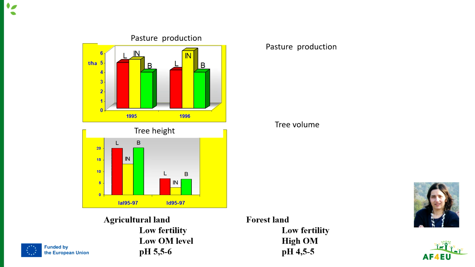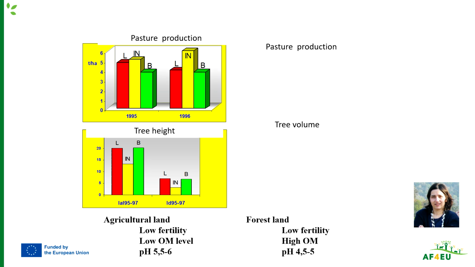However, when we add the sewage sludge, the tree and the pasture production are high. The reason behind this is that the addition of sewage sludge increases the soil organic matter content, and therefore the water retention capacity, which is one of the main limiting factors for tree growth, in this case Pinus radiata, during the summertime in Galicia.